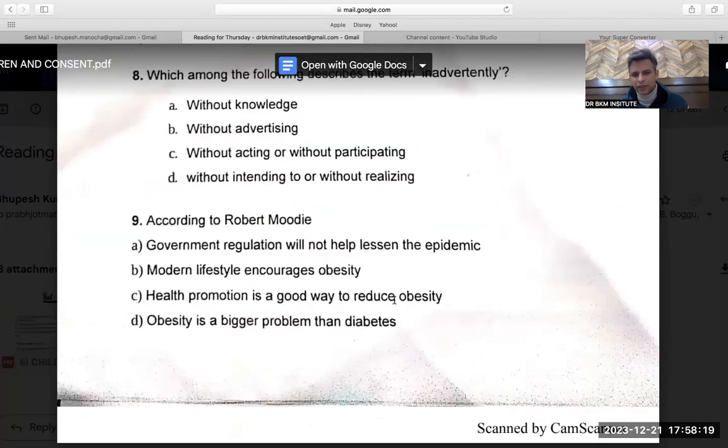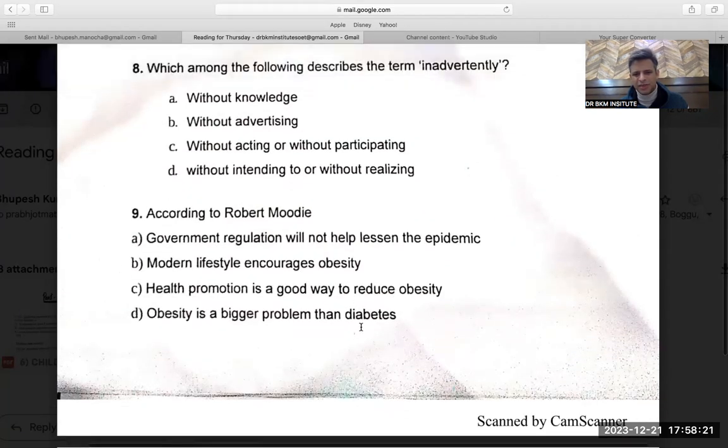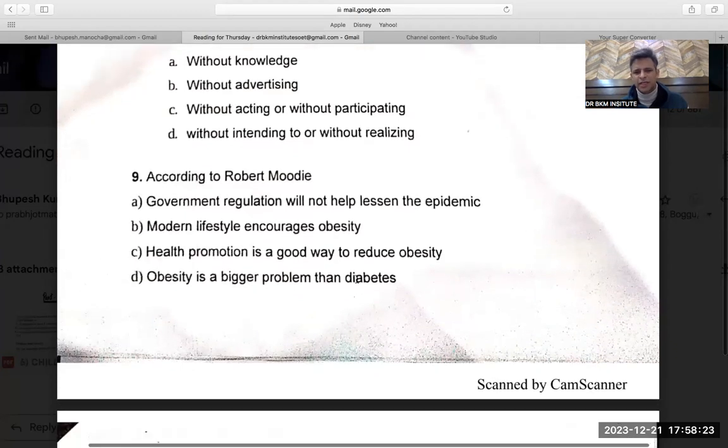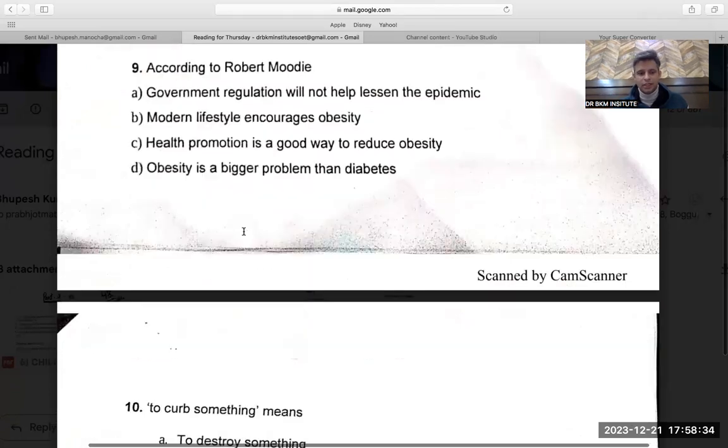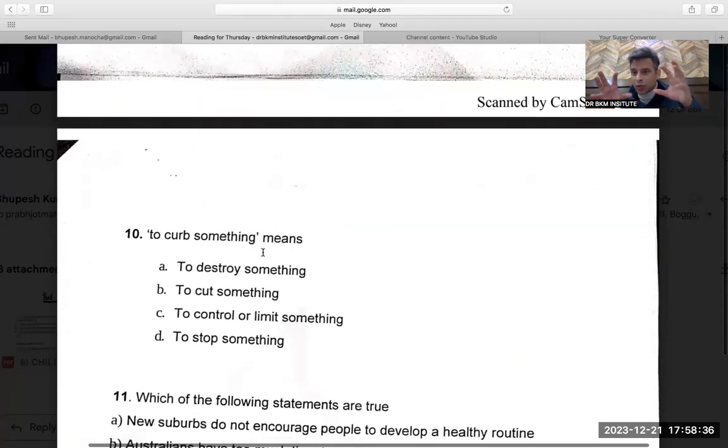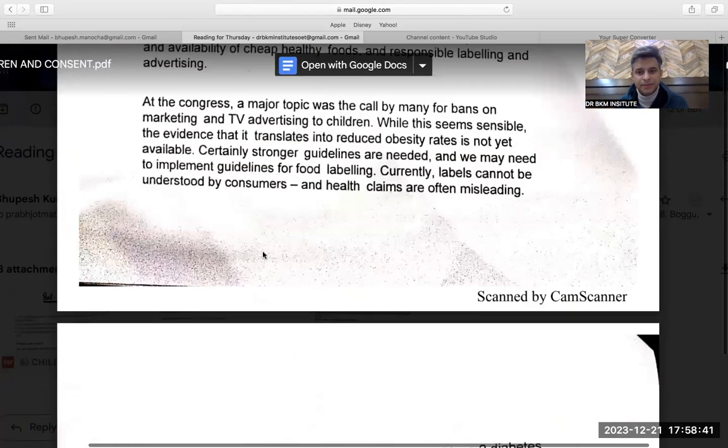Health promotion is a good way to reduce obesity. Obesity is a bigger problem than diabetes. A comparison was not given. Again, a comparative degree. 90% I will not do the answer with comparative degree or the highest or the lowest. 90% they will go for elimination. So B, I would like to do over here. Tenth, to curb something. To curb something means to suppress something. Let's see what is given.